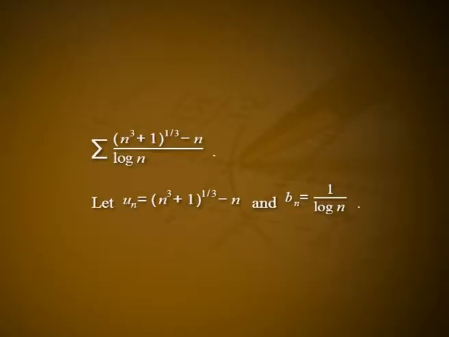Example: test the convergence of the series summation n cube plus 1 all raised to 1 by 3 minus n all divided by log n. Let Un is equal to n cube plus 1 all raised to 1 by 3 minus n and Bn is equal to 1 by log n. Then the given series can be written as summation Un into Bn. Since summation Un converges and sequence Bn is a positive monotonic decreasing sequence, by Abel's test the given series converges.